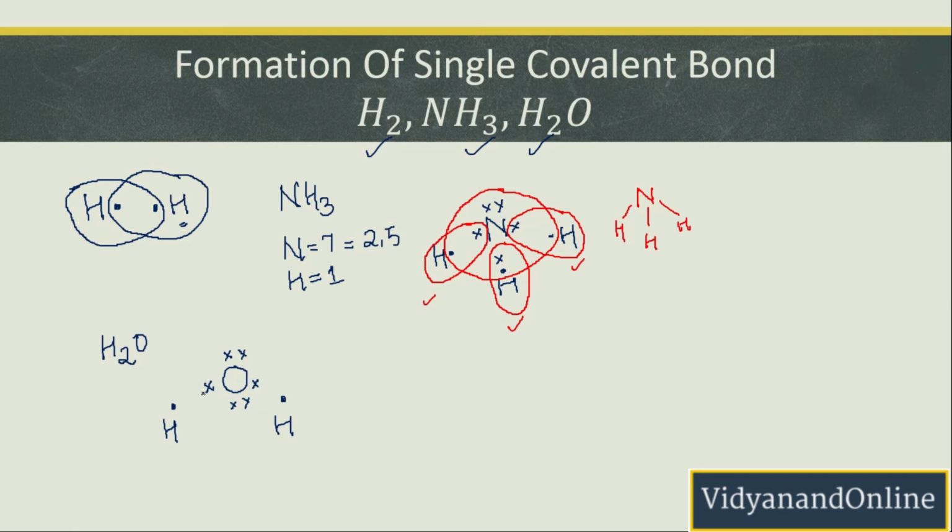Now let us see how they are going to share the electrons. This hydrogen will be sharing the electron with this oxygen and will have a single bond. Similarly, this hydrogen will also be sharing 1 electron with the oxygen and will have a single bond. Now this oxygen has 6 electrons in the outermost shell and 2 electrons will be shared from hydrogen. In this way, it will have 8 electrons in the outermost shell and thus all the 3 atoms are stable now. So this is how the sharing is done in water.